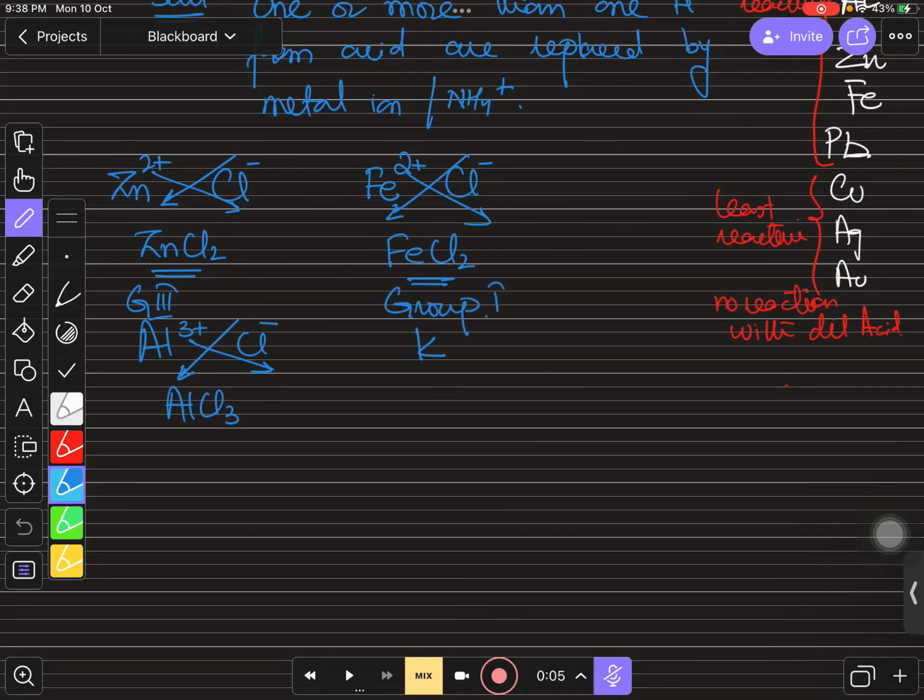If you talk about potassium, the potassium is from group number 1. So group number 1 means it has 1 electron in the outermost shell. So it must lose that electron to become potassium +1. And if you talk about chloride, -1. So you can see this, the charges are opposite and the numbers are same.